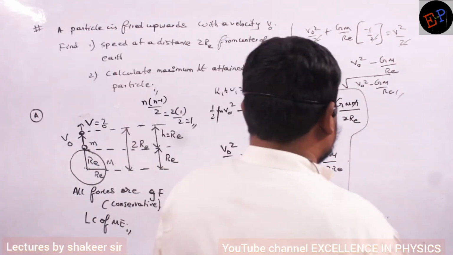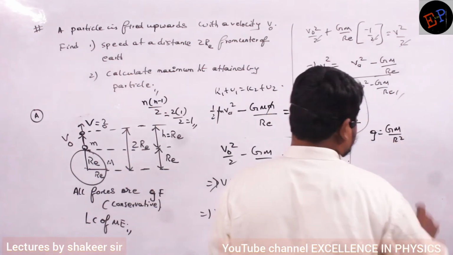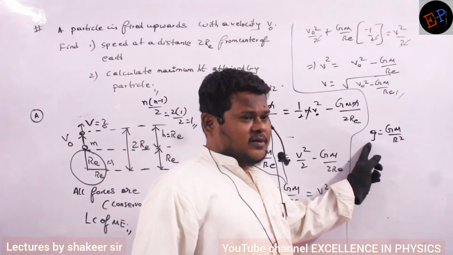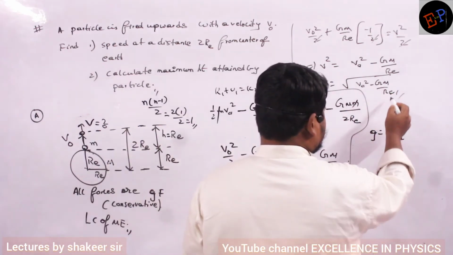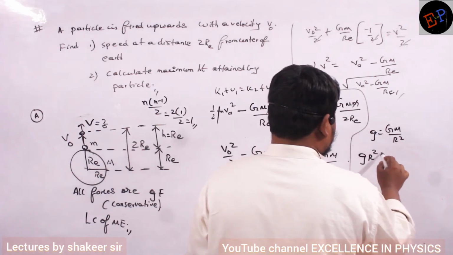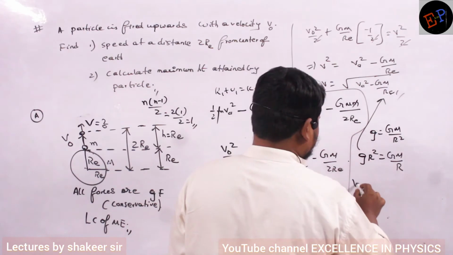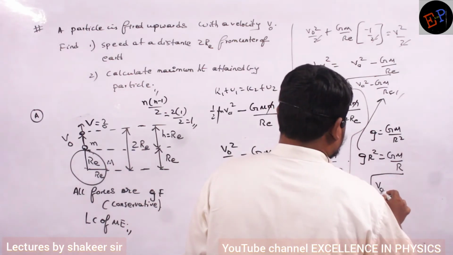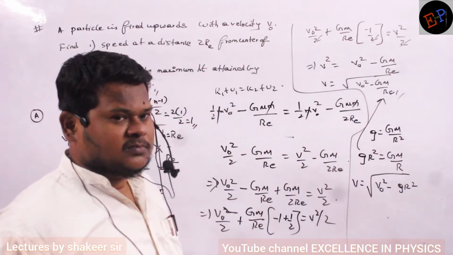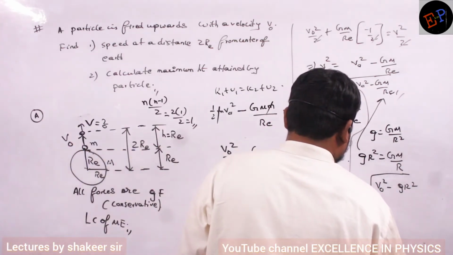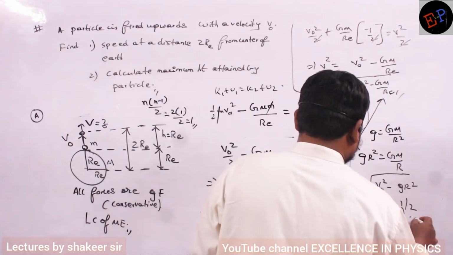Okay. See, further also we can simplify. Already we have studied that g is equal to GM by r square. Do you remember? Acceleration due to gravity formula, GM by capital R square. Here I have only GM by r, so you send one R to this side. So g R square can be written as GM by capital R. So take this value and substitute here. Therefore v is equal to the square root of v naught square minus gR square. You can write it like this also. Understood? So v is equal to v naught square minus gR square to the power 1 by 2. You can write it like this also.